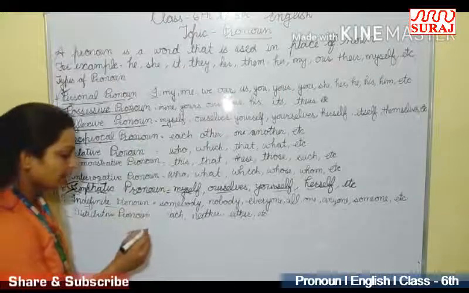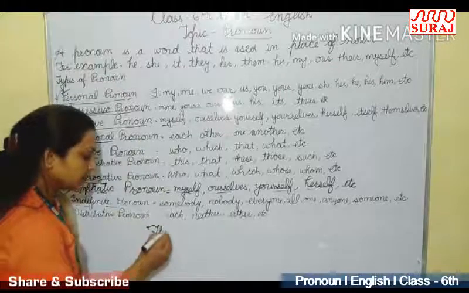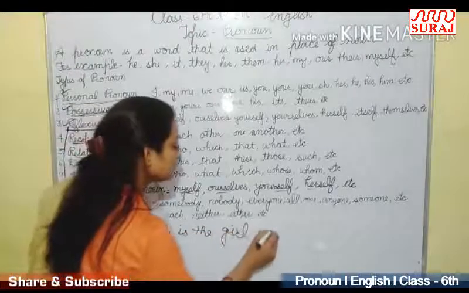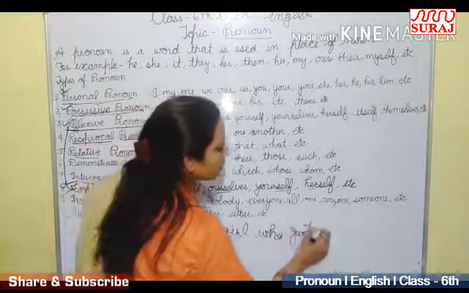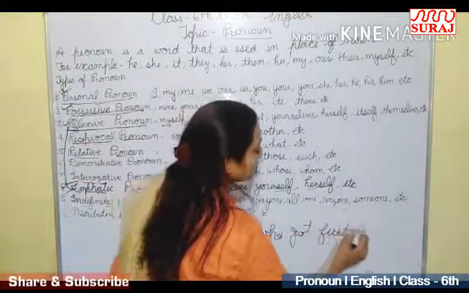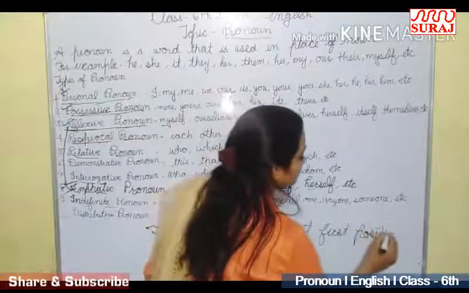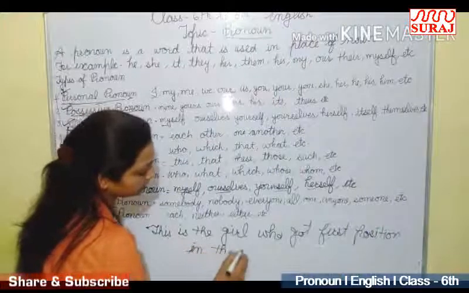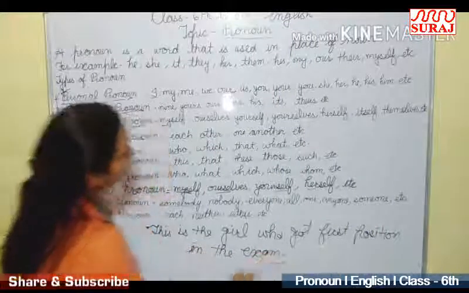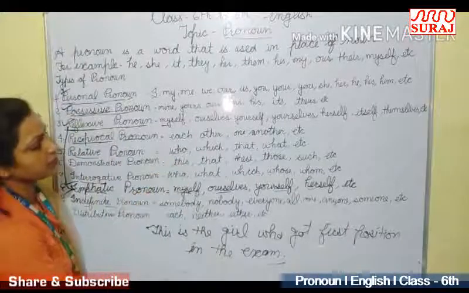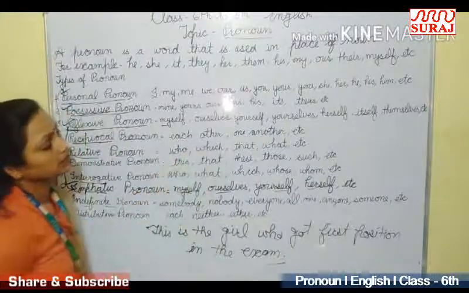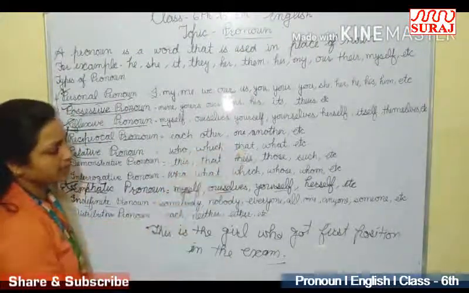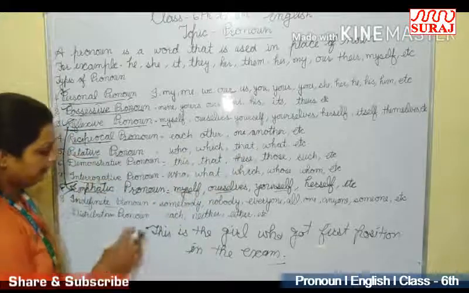For example, this is the girl who got first position in the exam. This is the book that you gave me yesterday. These are the examples of relative pronoun.